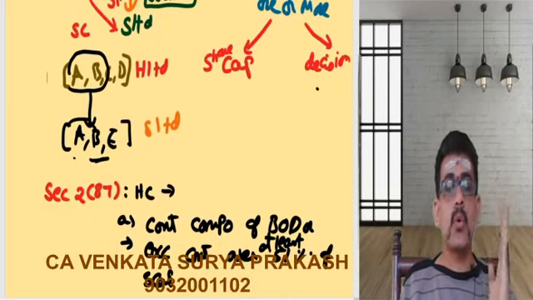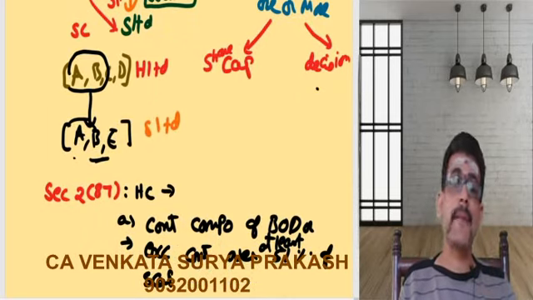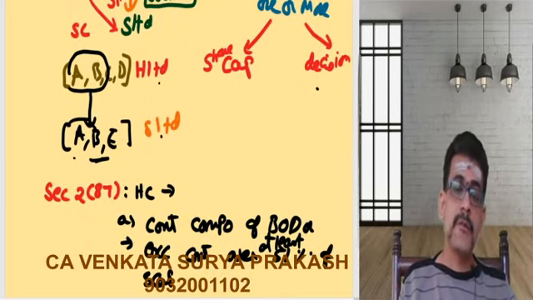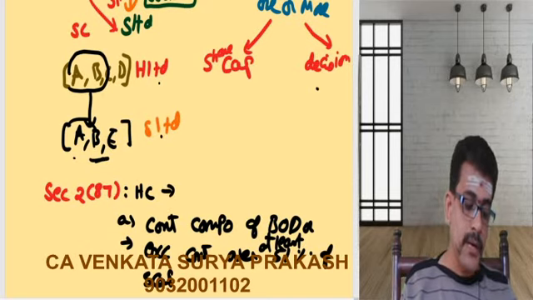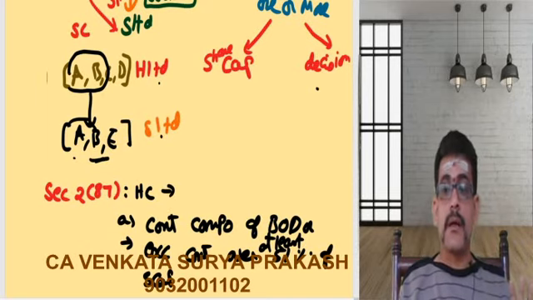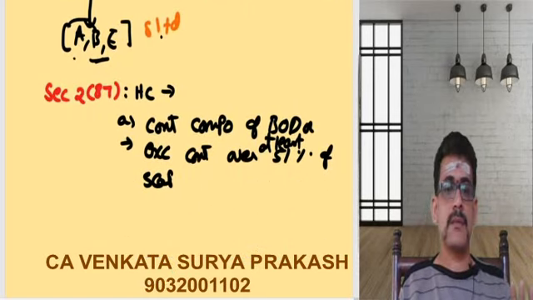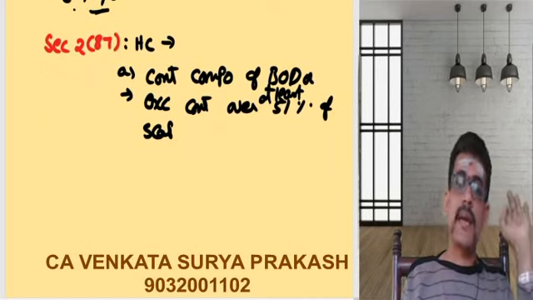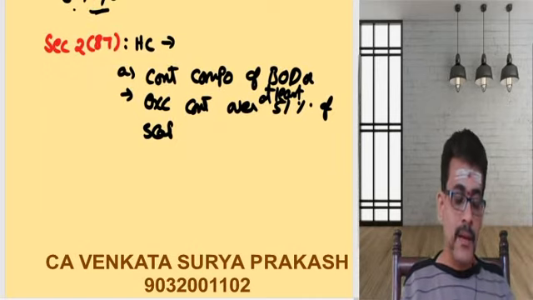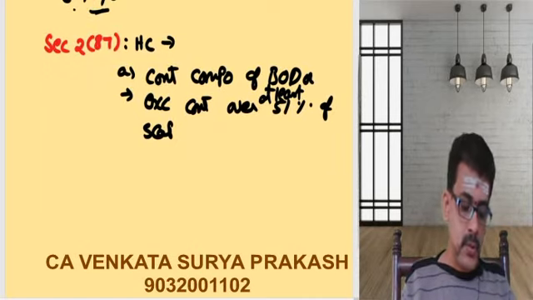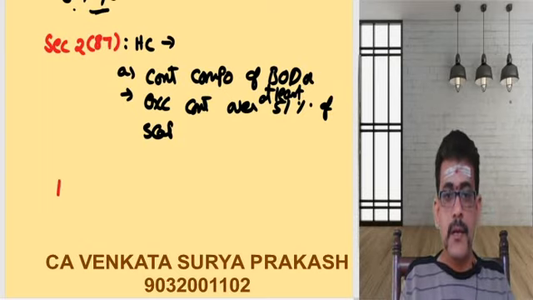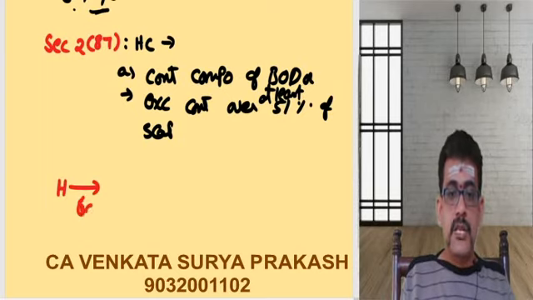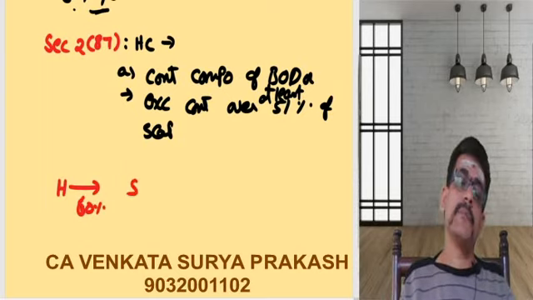Any company which is holding 51% of your share capital, here H Limited is holding 51% of the share capital of S Limited. H Limited will be called the holding company and you will automatically be called a subsidiary. Now, there is a provision for this. Not only can the control be direct, the control can be indirect. So let me give an example. H Limited is holding 60% of share capital of S Limited.